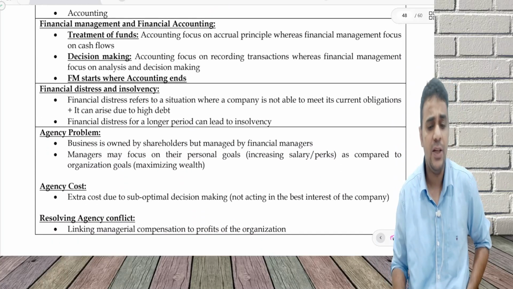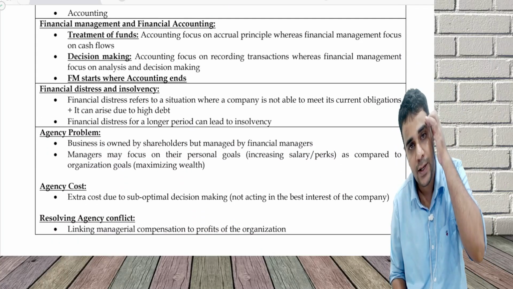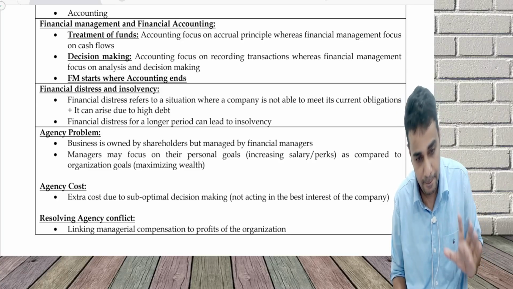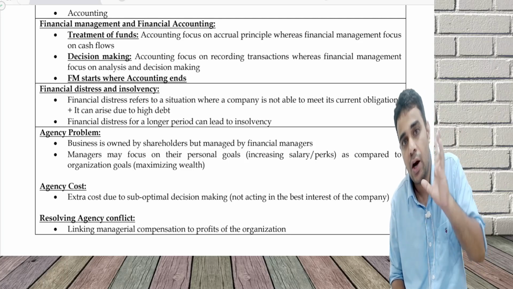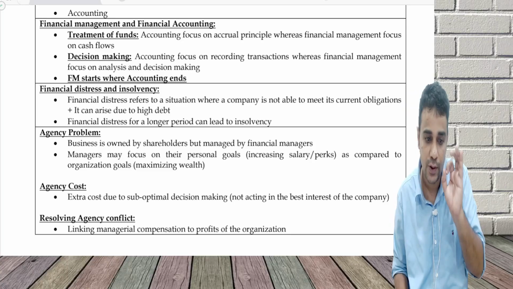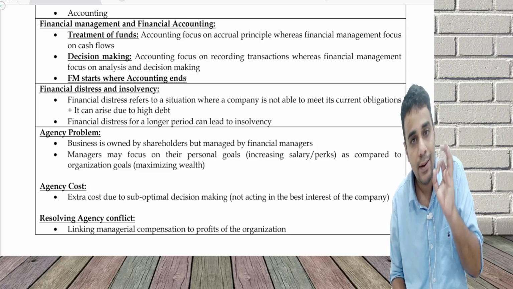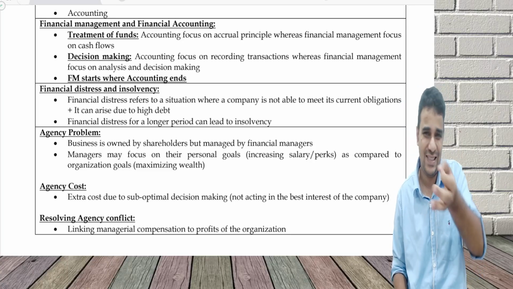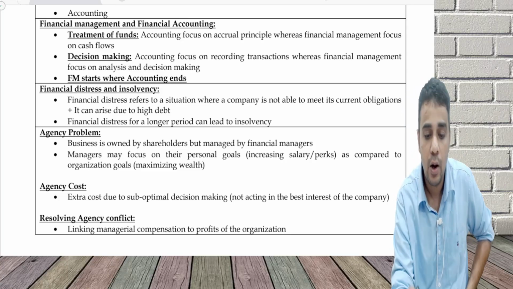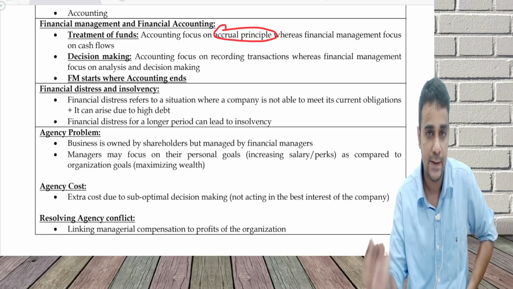Next, financial management and financial accounting. Financial management is managing money, whereas financial accounting focuses on recording all the transactions in our books of accounts. Technically, financial accounting is bookkeeping. Accounting focuses on the accrual principle.